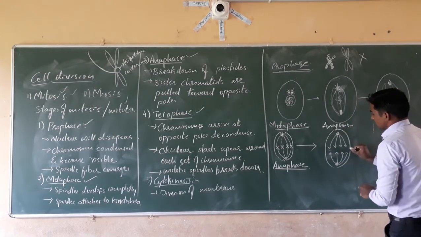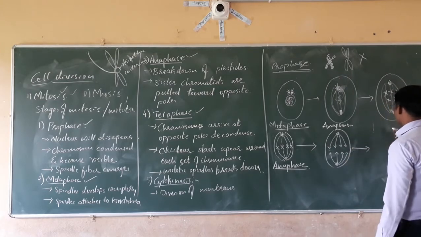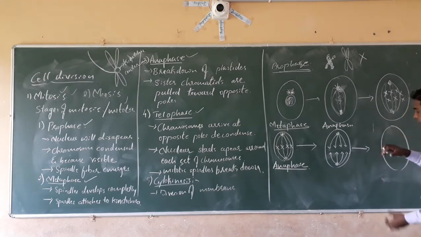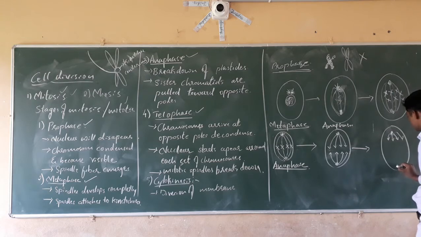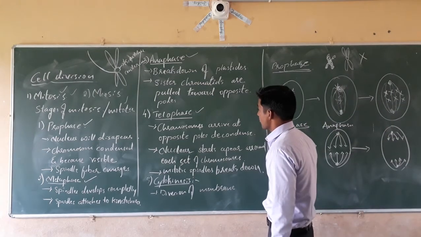What happens? They will pull themselves and reach the poles. In case of anaphase, the cell also gets elongated, and the centrioles and chromatids move towards the poles. Then after this, telophase.